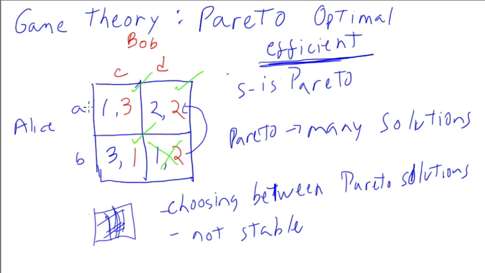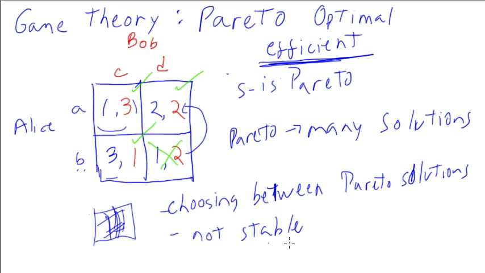Alice, if you are at AC, she's getting 1. She might think, okay, that's fine, but I could just play B. If Bob's going to play C, I should just play B. That way I get 3. Yeah, he's going to get 1. But hey, we're in a Pareto solution also, and I'm doing better for myself, right?